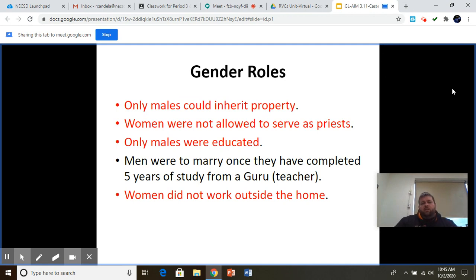So last but not least, gender roles. In the Indus River Valley, talking about social structure, the positioning of women to men in this particular case, men have more rights and responsibilities than women, and unfortunately, that's going to be the case in a lot of places. Weirdly, except for Sparta. When we get to Sparta, we will learn about that.